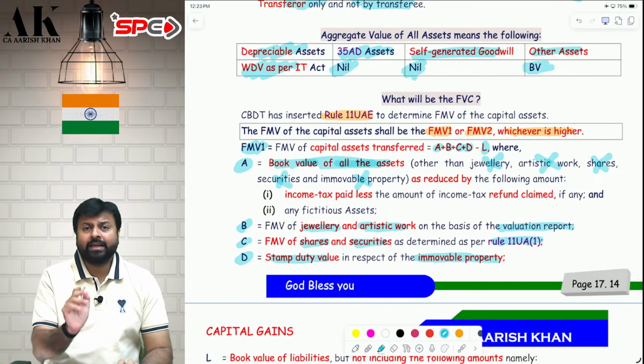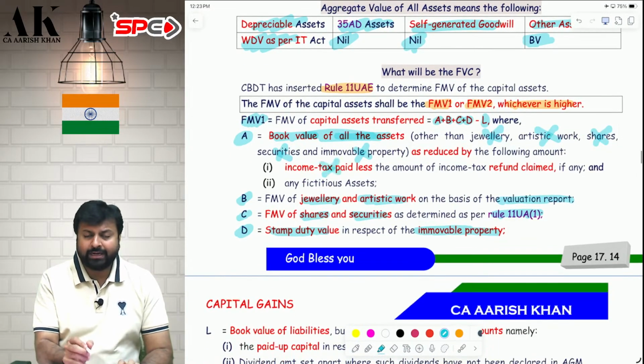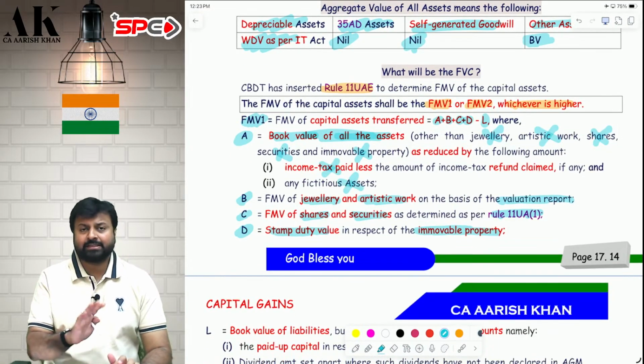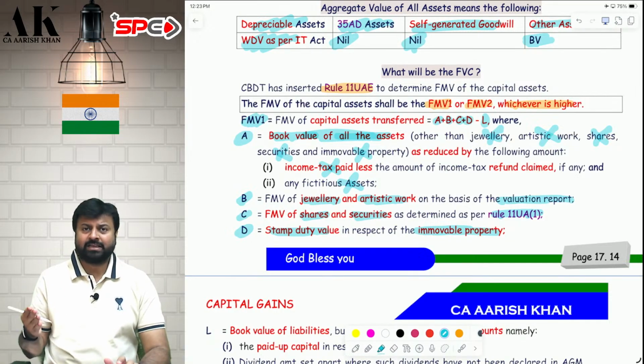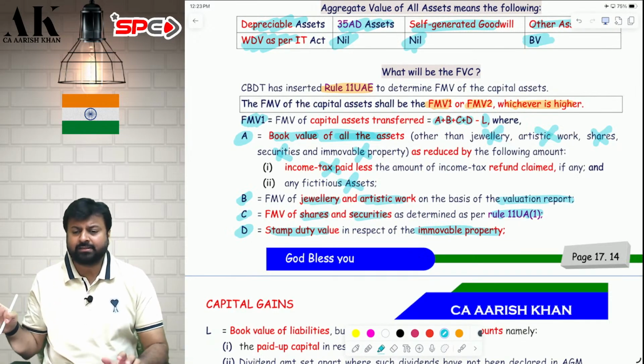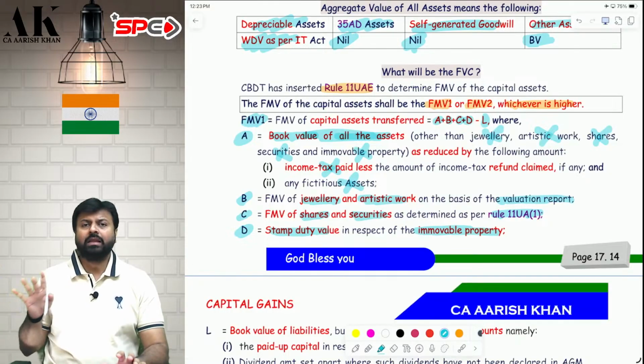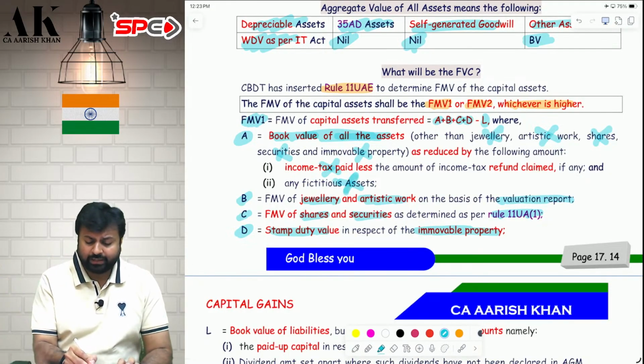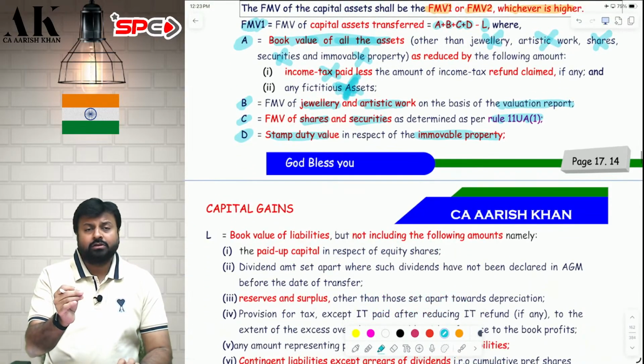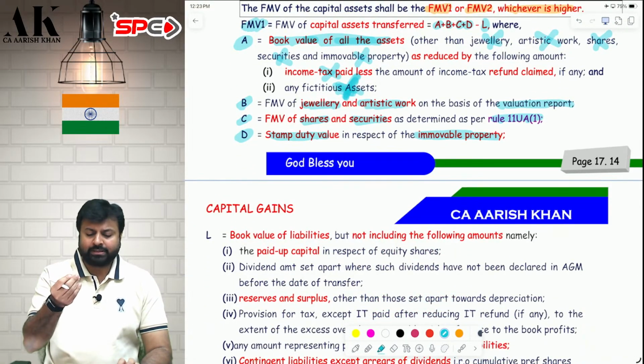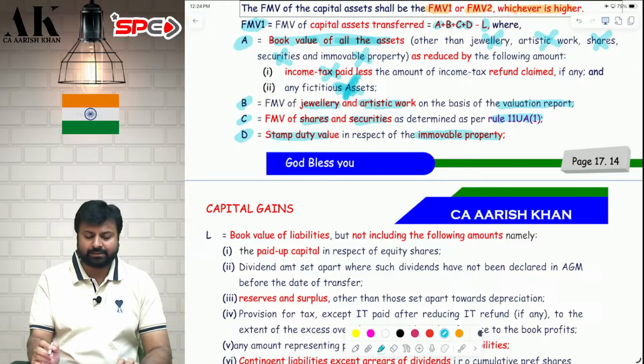For the rest of the assets, take book value, but don't take two things. Do not take income tax. Do not take fictitious assets like miscellaneous expenses, preliminary expenses. Those are fictitious assets. Don't take that. I hope it is clear to all of you. Do not take those two things. Okay. So B, C, D cover two assets, and then one asset, and then the rest of the assets are covered in A, and in A they have removed two things, income tax and fictitious assets.